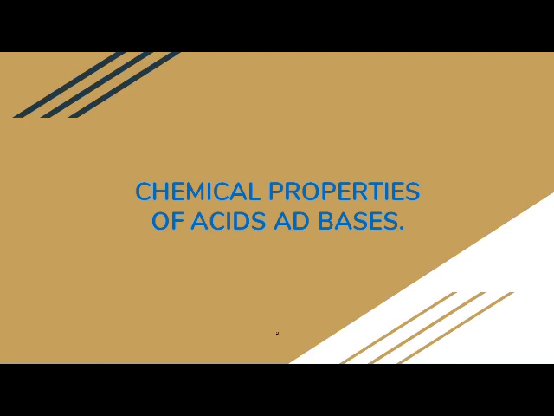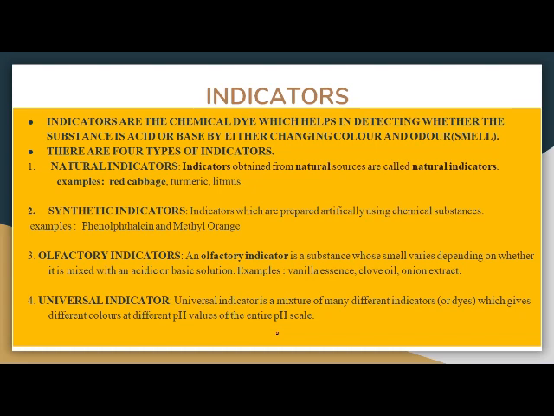You might be right, but the important thing to know here is that tasting is not the ultimate solution, because acids and bases are corrosive in nature. They can harm the human body. So what are the chemical properties that help in distinguishing between acid and base? The first one is very common, which is the indicators.